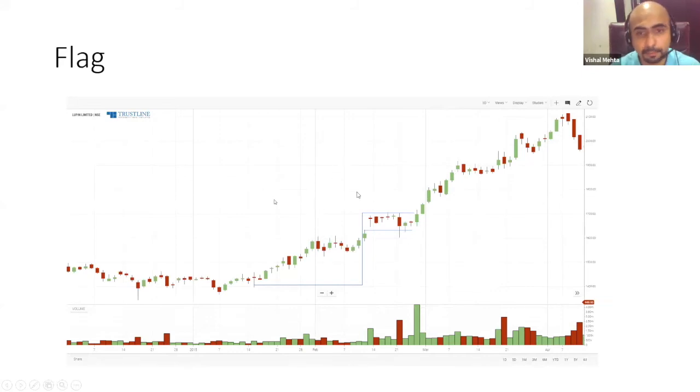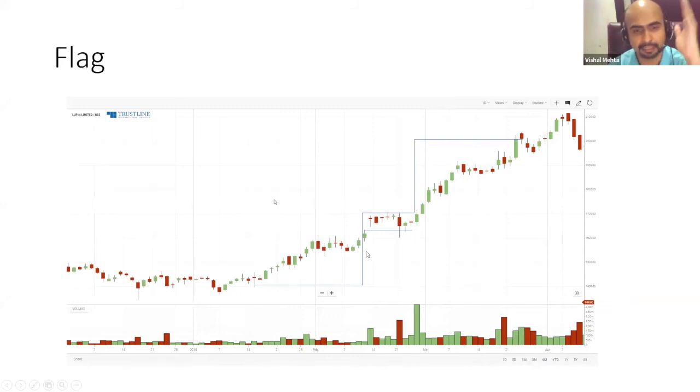If you put a gun in my hand and ask which patterns I would trade, I would trade flags any day because they are sure, good patterns. A big rally, halting, and again a big rally. And you can expect whatever the difference is in the pole. This is what we call a pole.